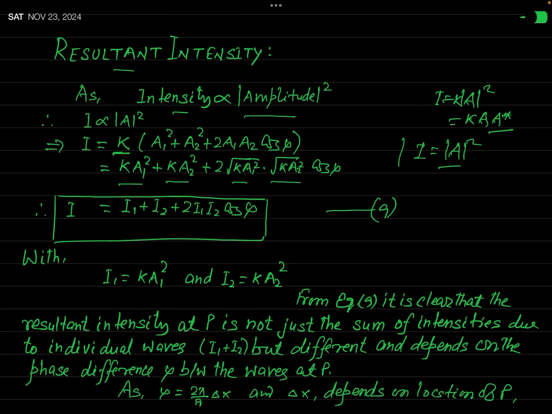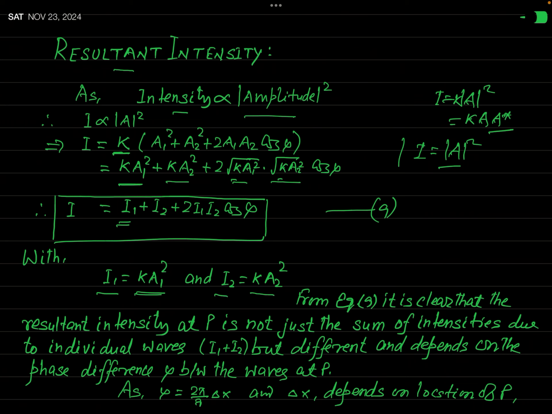So that will be a1 and a2. So this can be written like this. But as you know, a1 is the amplitude of the first wave, so k a1 square will be the measure of intensity of the first wave, which is denoted by the symbol I1. So instead of k a1 square, I have written here I1. Similarly, intensity of the second wave I2 is given by k times a2 square, because a2 is its amplitude. So instead of k a2 square here, I have written I2.